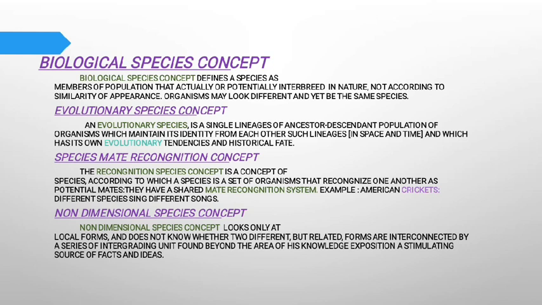Next point is the species mate recognition concept. Species mate recognition concept is a concept of species according to which a species is a set of organisms that recognize one another as potential mates. For example, among American crickets, different species sing different songs. Next point is the non-dimensional species concept. Non-dimensional species concept looks only at the local forms and does not know whether two different but related forms are interconnected by a series of intergrading units found beyond the area of one's knowledge.